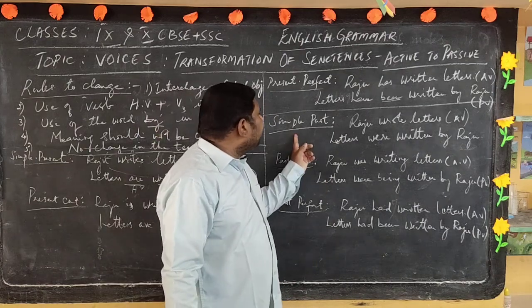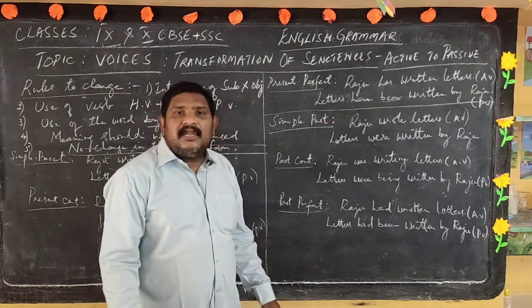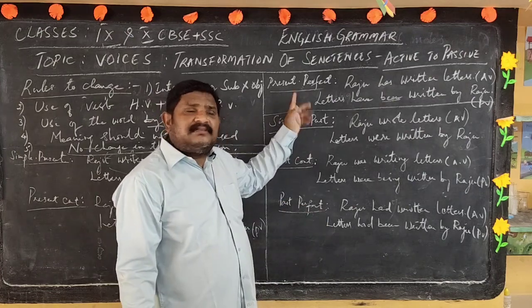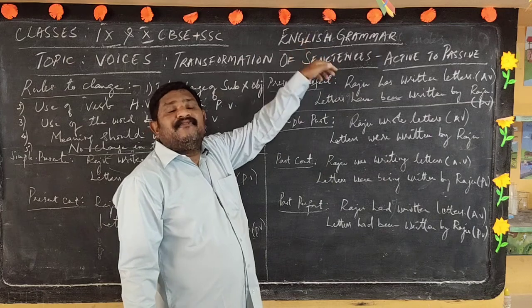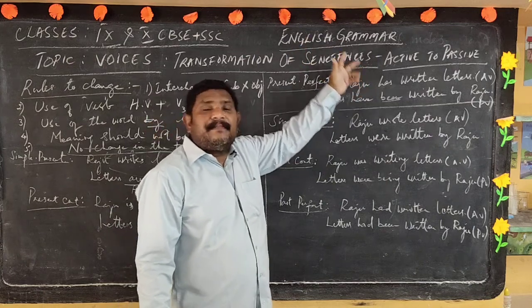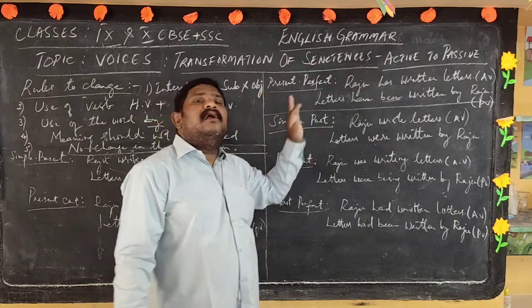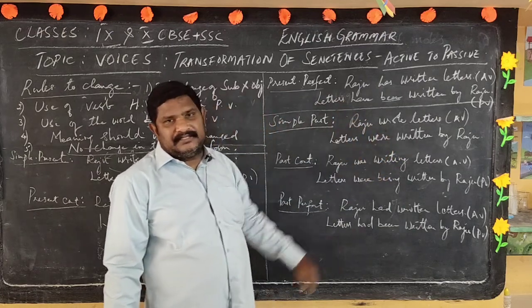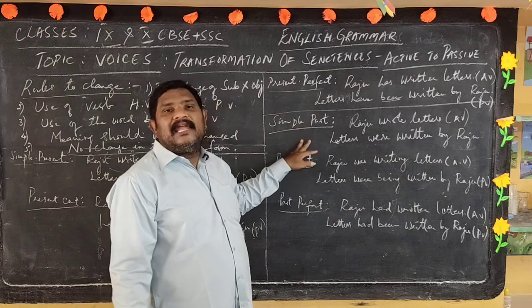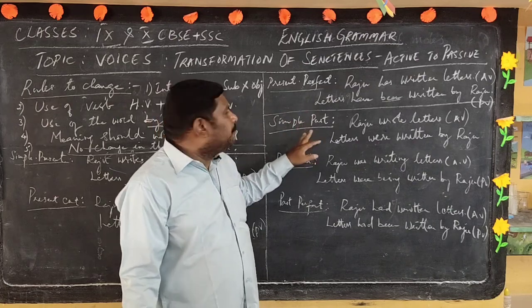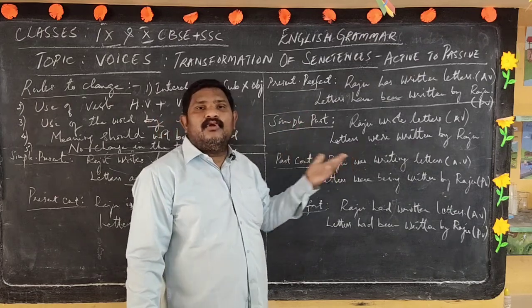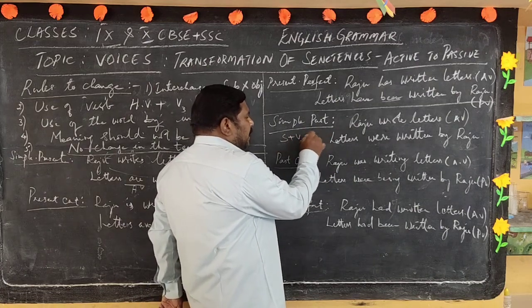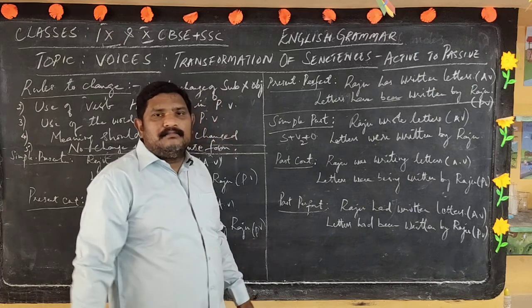Now let us see simple past. Now let us enter into the past tense form. What about present perfect continuous? It is the same. In the present perfect continuous, the active remains the same, the passive remains the same. So we need not do the present perfect continuous. That's the reason we skipped it and came to simple past. Now simple past, what is the structure? You know very well. It is subject plus V2 plus object.